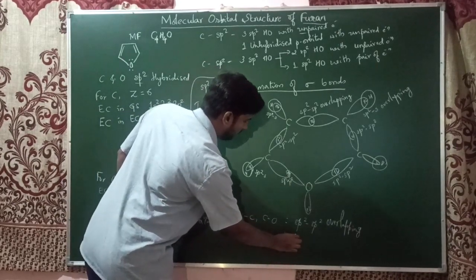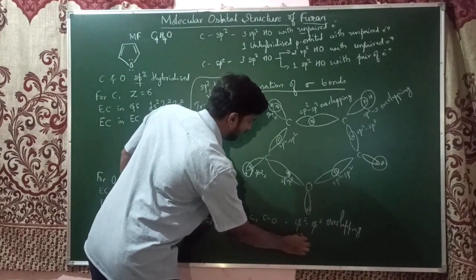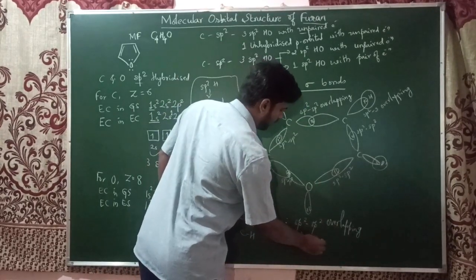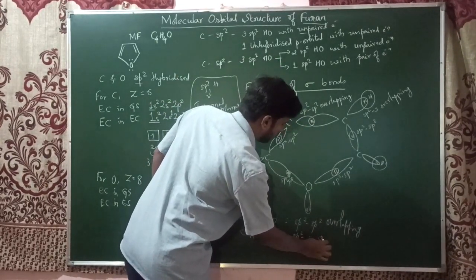This one is formed by the sp2 hybrid orbital of carbon and the s orbital of hydrogen, that is sp2-s overlapping.